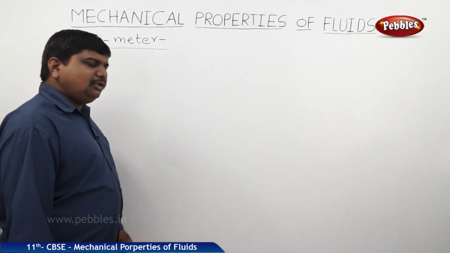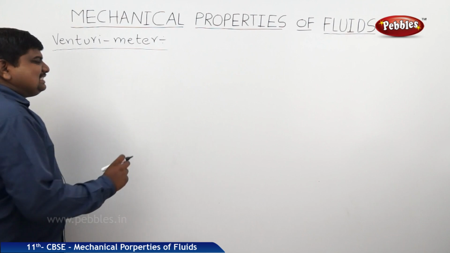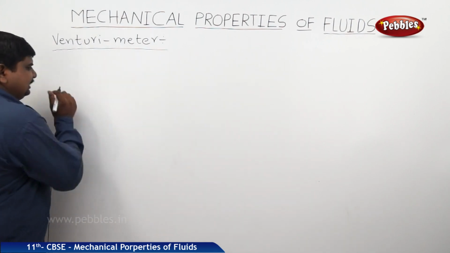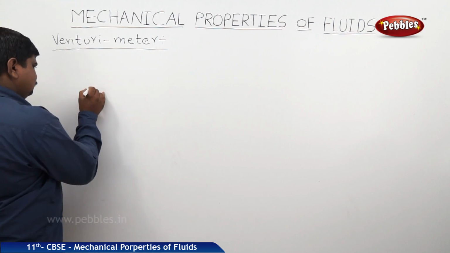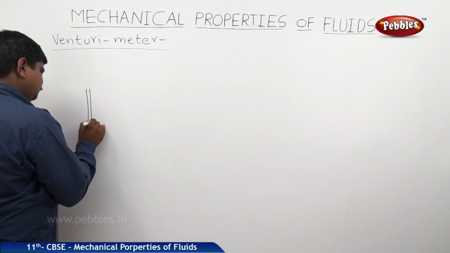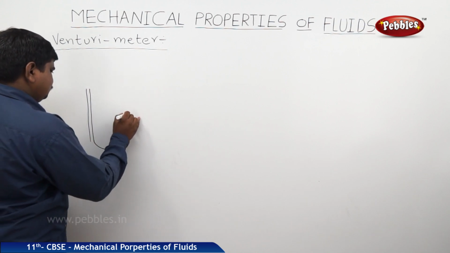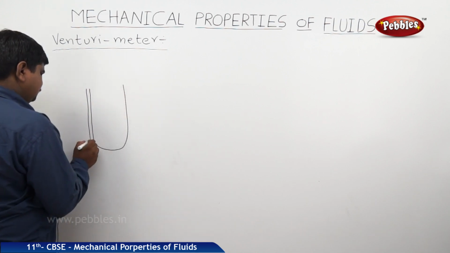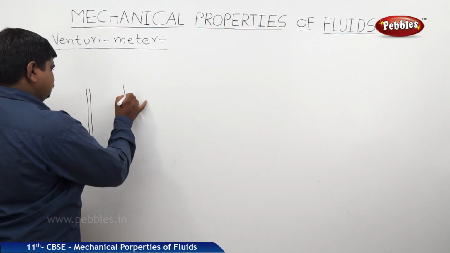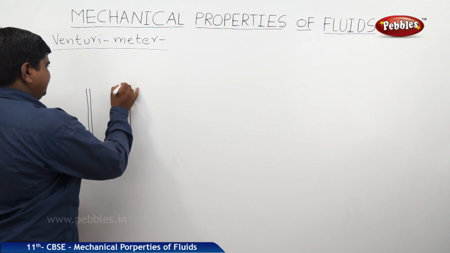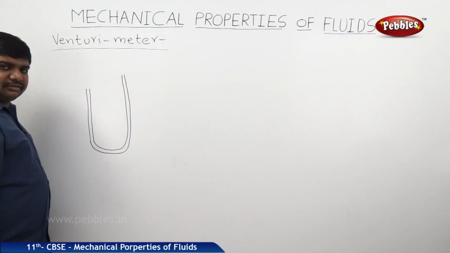The next example of Bernoulli's principle is the Venturi meter. What is the construction of the Venturi meter? It is a U-tube shape like this. The second end is placed at a certain height when compared to the first one.